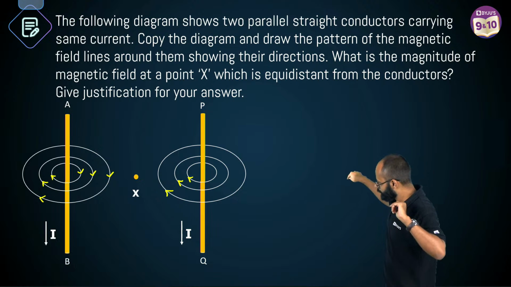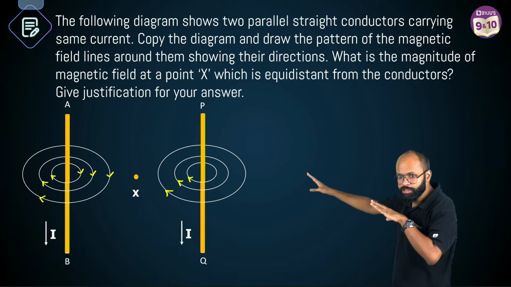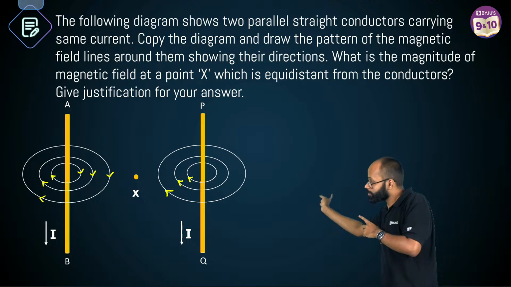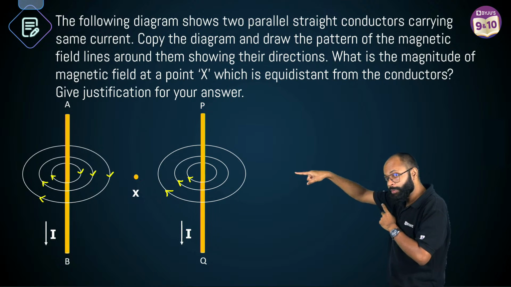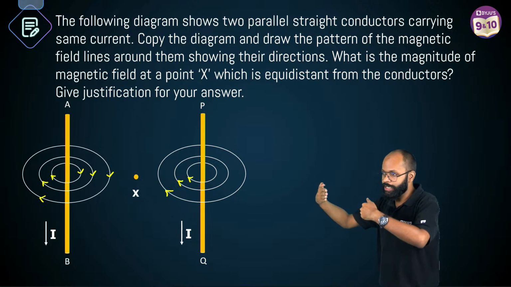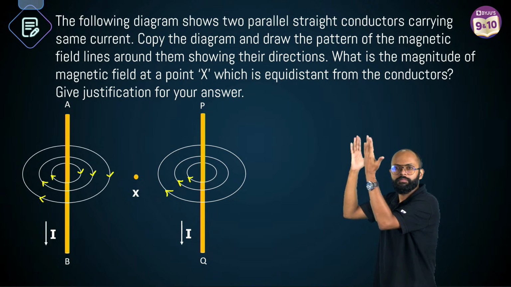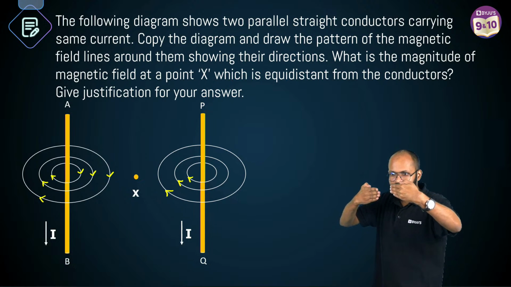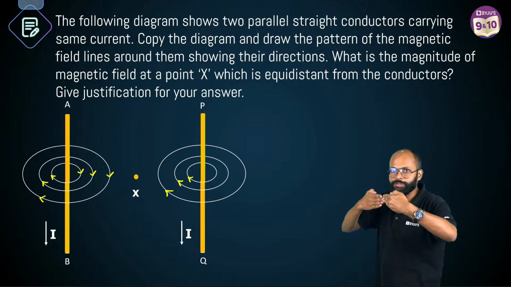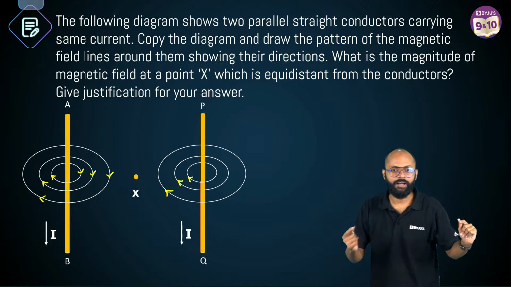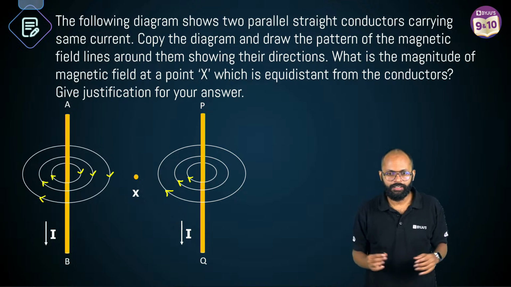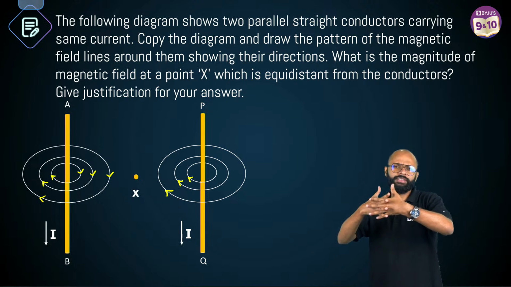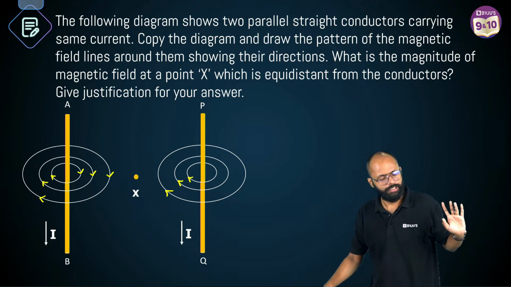Sir, how? Because of this wire, the field at X is going inside. Because of that wire, the field at X is coming outside. So what is happening? Equal fields are coming from opposite directions and they will not intersect. What will they do? They will kill each other. Correct? Yes, very good. They will nullify each other. That's why it will become 0. Clear? Okay?